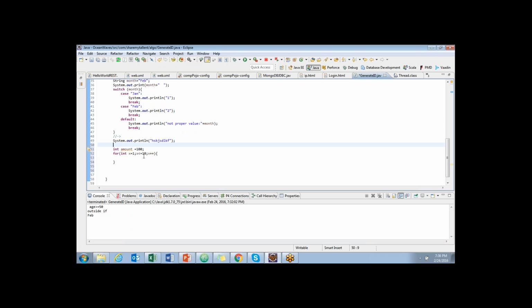For 10 months, that is 10 into 10, 100 rupees, so totally your amount should be 200 rupees after 10 months. So for every month I would add 10 rupees to my amount of 100.